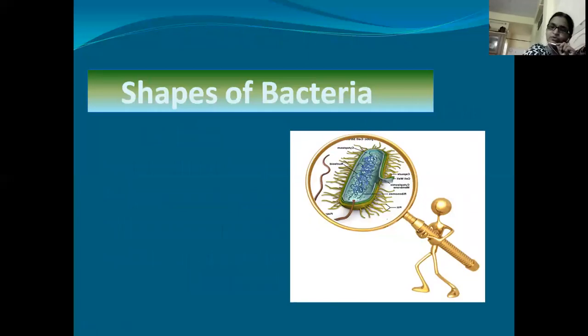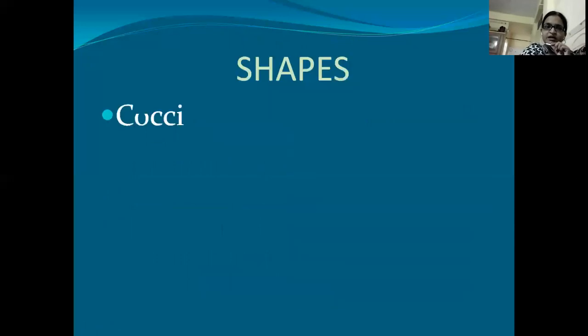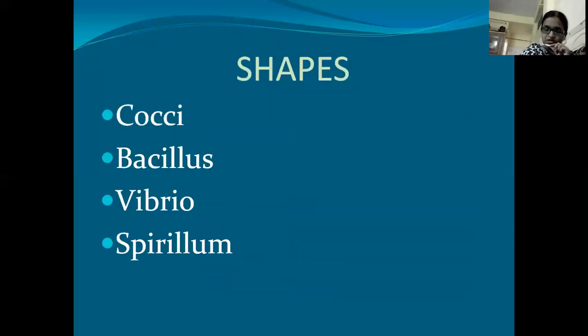So now we have learned about sizes of bacteria. We have seen the variation in sizes of bacteria. Now let us learn about shapes of bacteria. Coming to the shapes, in the previous slide also we have seen bacteria can be round shape or spherical shape, that is cocci, or it can be rod shaped, that is bacillus. Comma shaped is called vibrio. And if it is filamentous or spiral shaped, it is called spirillum. So these are the four general shapes which we come across in bacteria: spherical shaped, rod shaped, comma shaped, and spiral shaped.